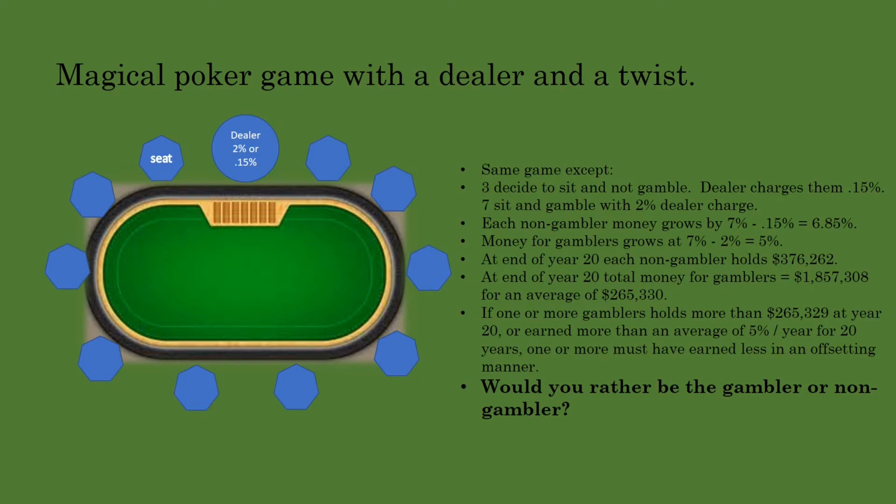Some gamblers may earn more than the non-gamblers, but arithmetic tells us that most have to underperform. Many gamblers will underperform substantially. Here is the big question. Would you rather be the non-gambler or the gambler in this analogy? Simple arithmetic is on the side of the non-gambler.